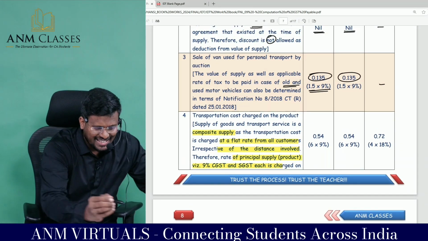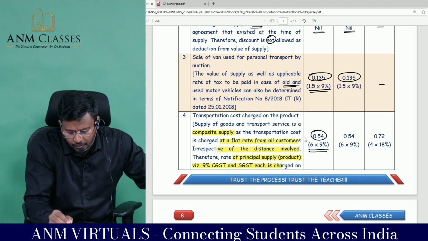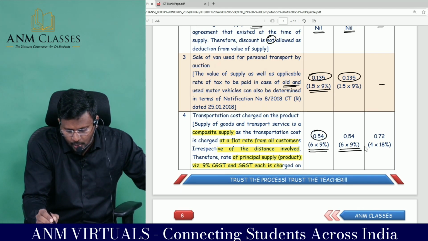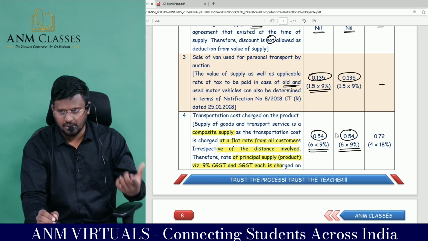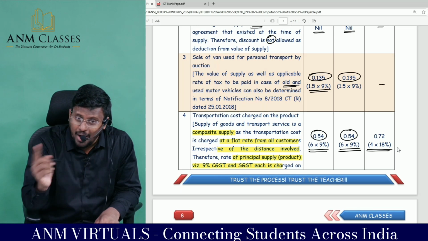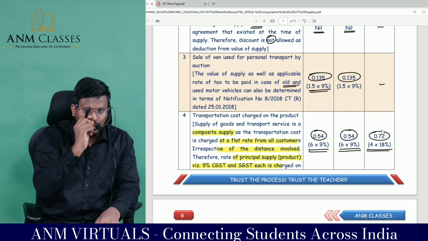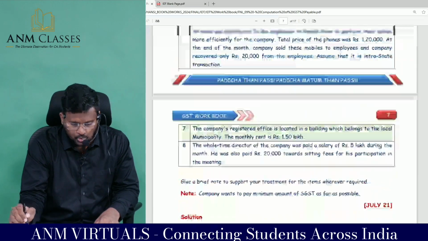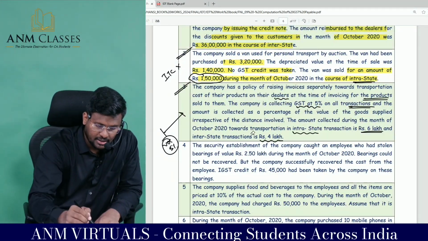So, what is the intrastate supply value? 6 lakh into 9% comes to 54,000. This is the CGST to be collected. And on how much lakh? 4 lakh, interstate supply, 18% IGST has to be collected, comes to 72,000. Comfortable, sir? I am reading that point once again. Now you try to connect that.